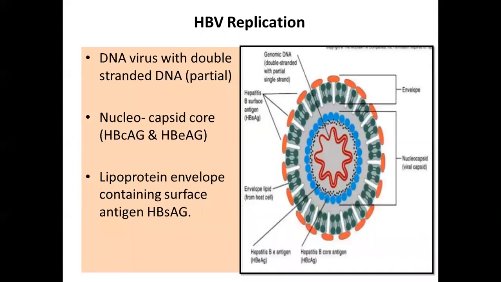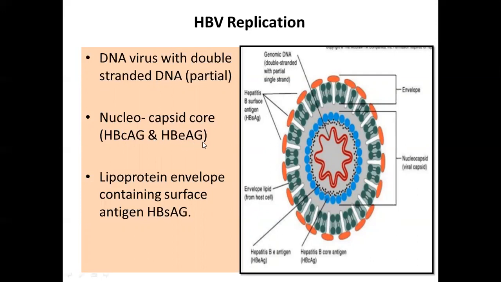Now we look at the structure of the hepatitis B virus. It is a DNA virus. It has double-stranded DNA, only partially. You can see in the figure that the DNA is double-stranded only partially, and there is a part of it which is single-stranded also. Then it has a capsid core, which has the antigens HBcAg and HBeAg.